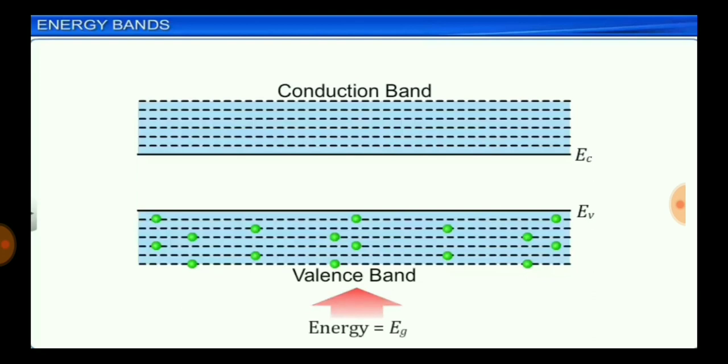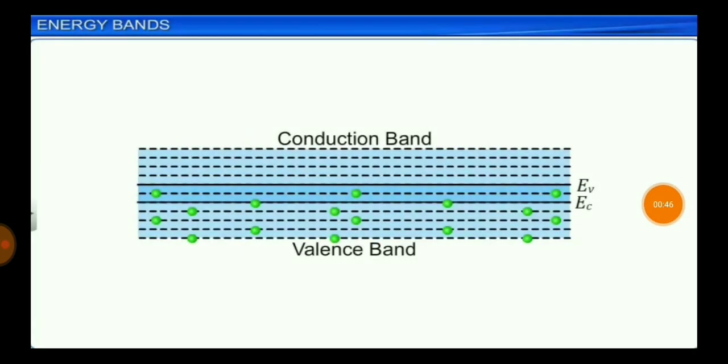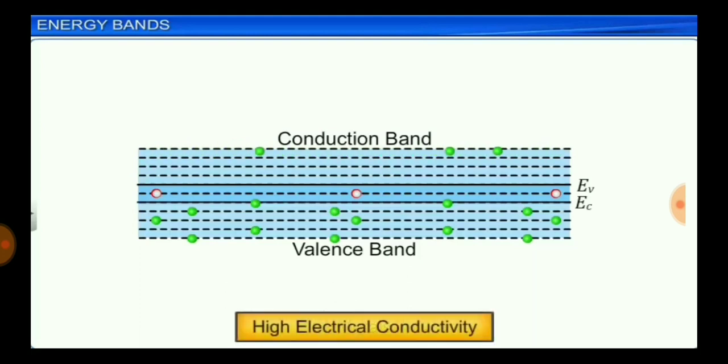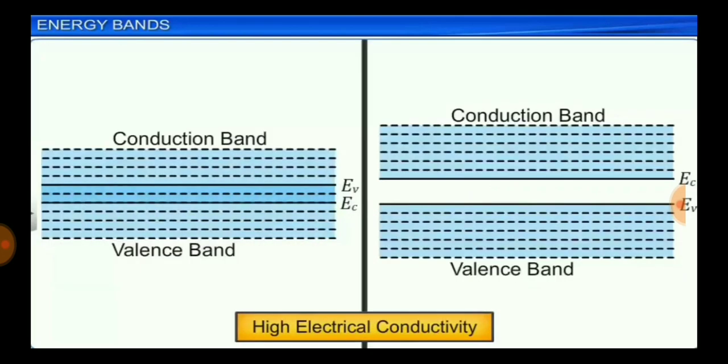Now, let us look at the situation where the conduction band overlaps with the valence band. In this case, the valence electrons are available to move into the conduction band and thus are readily available for conduction, which happens in the case of metals. Since a large number of electrons are available for conduction, the electrical conductivity is very high for such solids. We know that solids having very high electrical conductivity are called conductors.